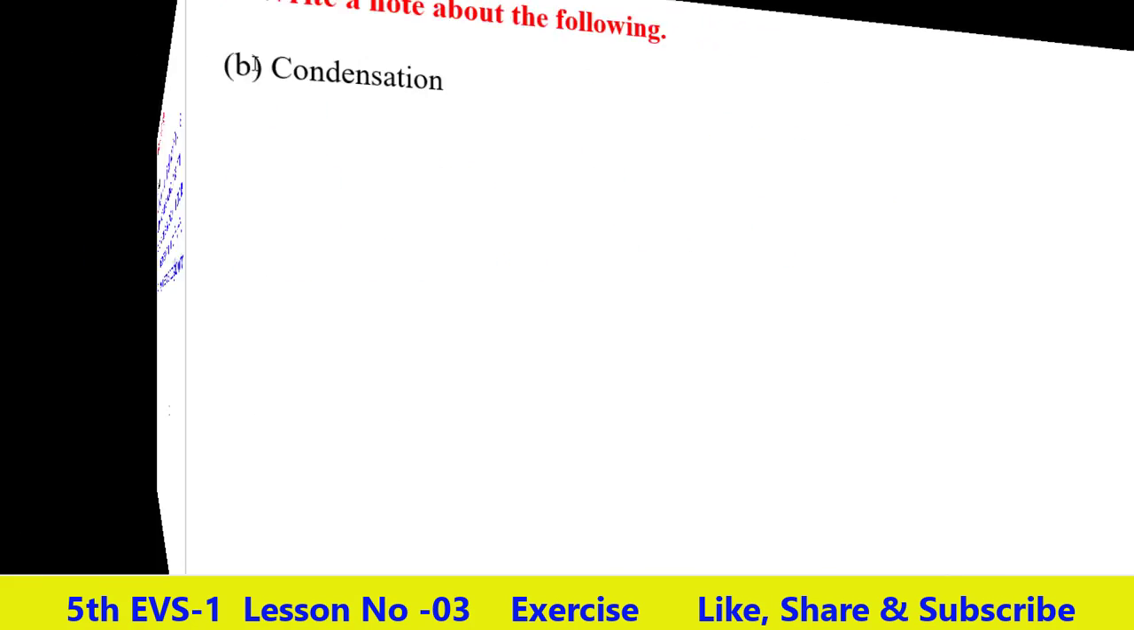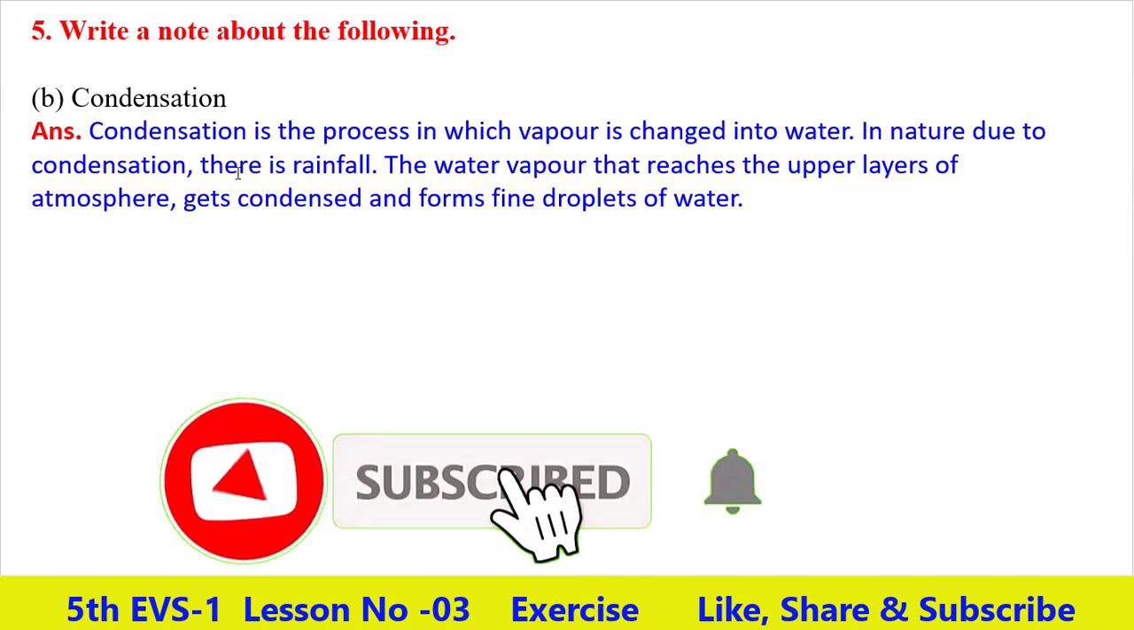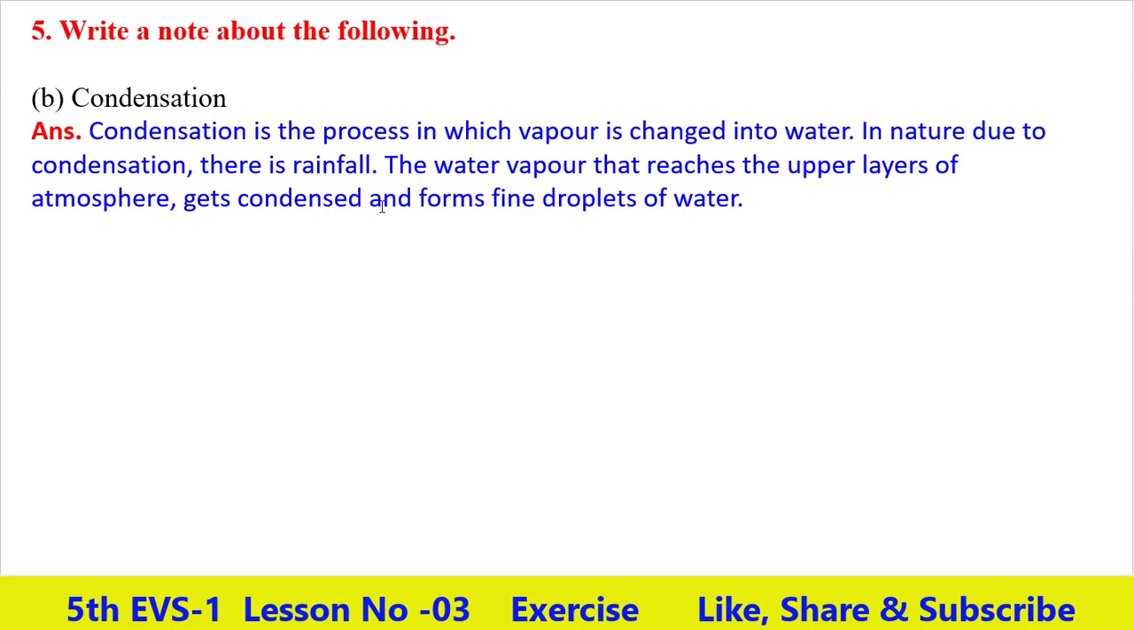Now next, second. Condensation. The answer is condensation is the process in which vapor is changed into water. In nature, due to condensation, there is rainfall. The water vapor that reaches the upper layer of the atmosphere gets condensed and forms fine droplets of water.